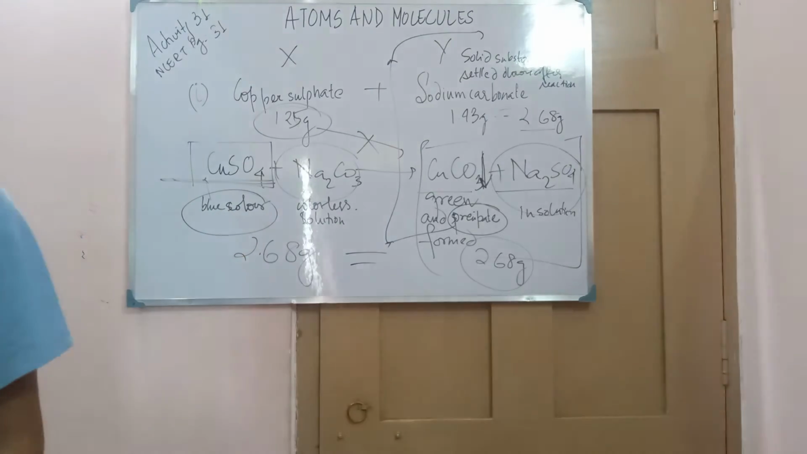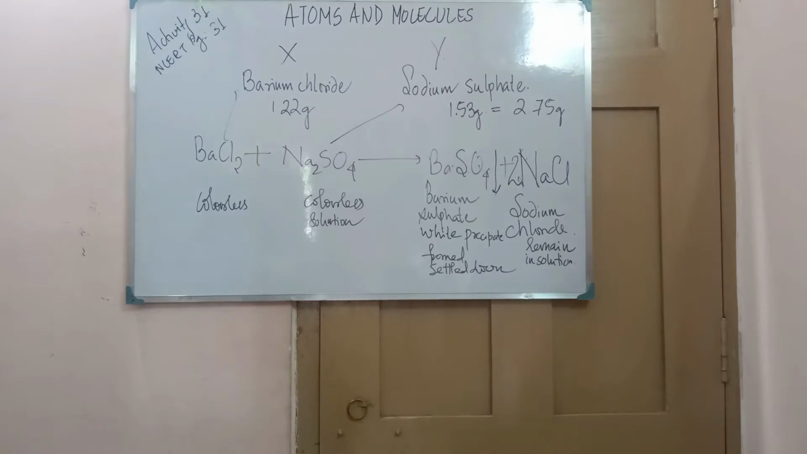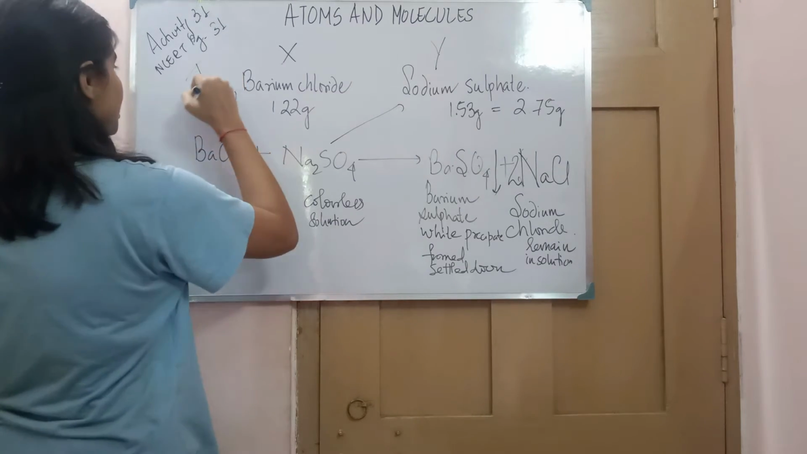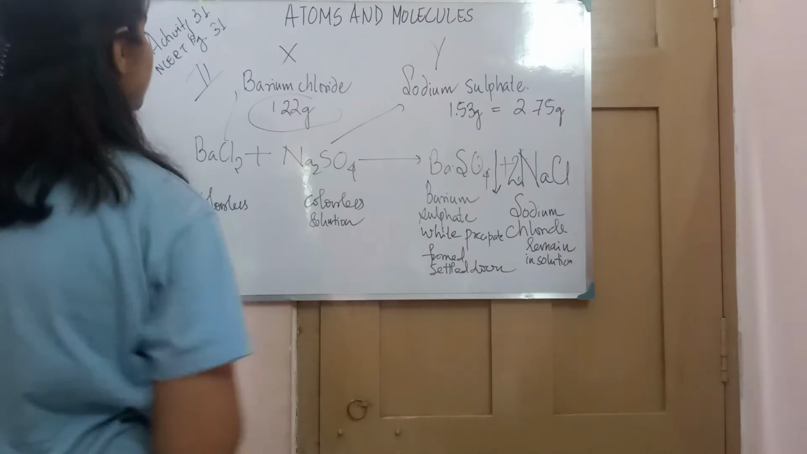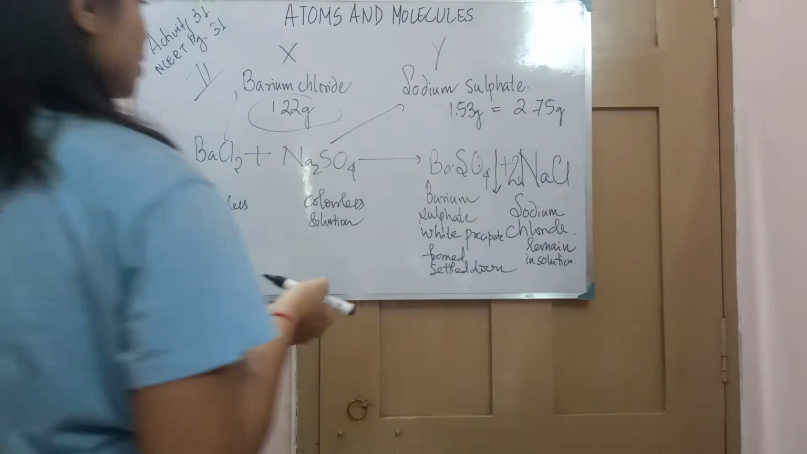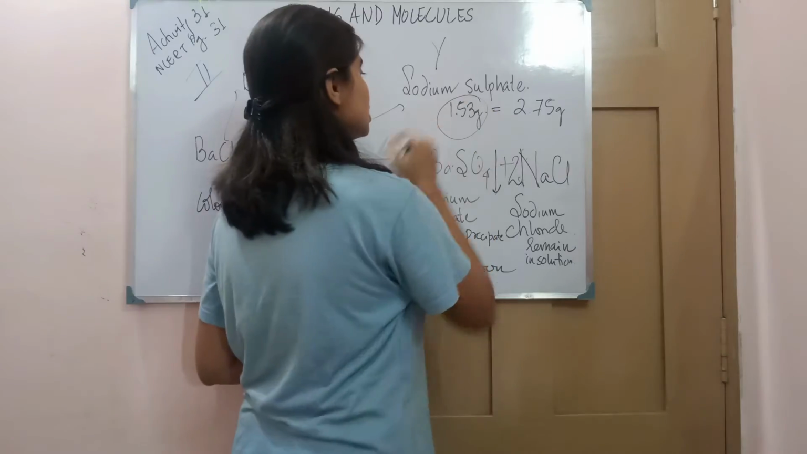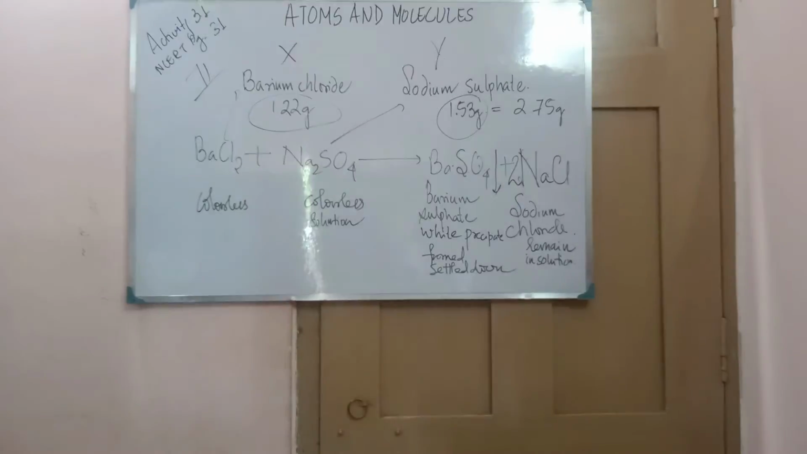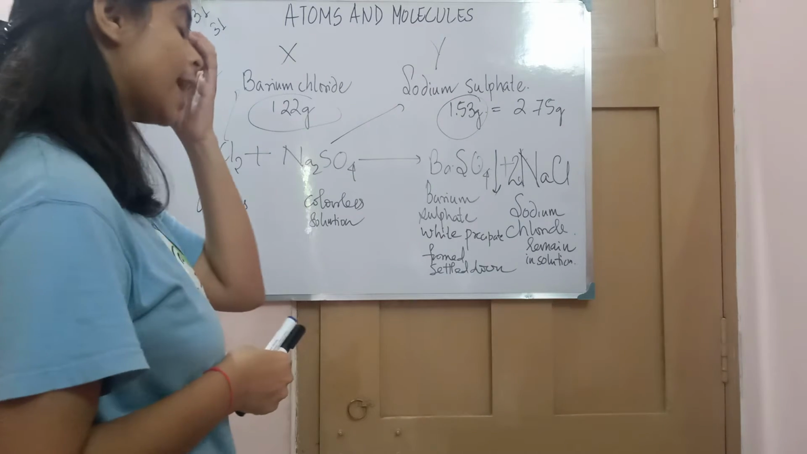Next, let's check set 2. Now comes set 2, that is, take barium chloride of mass 1.22 gram and sodium sulfate of mass 1.53 grams. What will you see when they react?